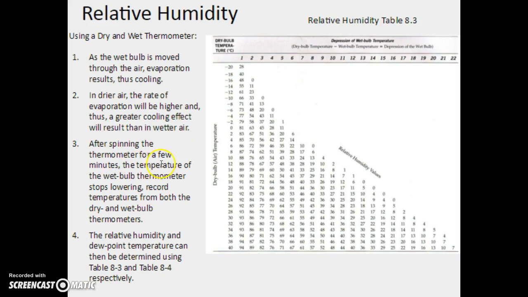After spinning the thermometer for a few minutes, the temperature of the wet bulb thermometer stops lowering. Record the temperature from both the dry and the wet bulb. Remember, the dry bulb is the actual temperature of the room. So the relative humidity and dew point, which we'll be adding here today, can then be determined using tables 8-3 and 8-4, simply by using your y and your x axes of data that you collected.